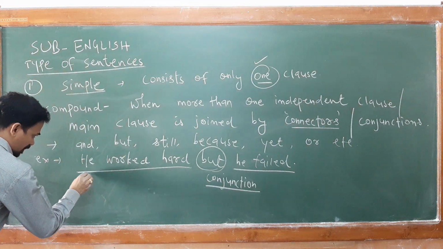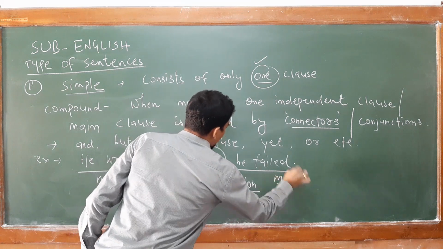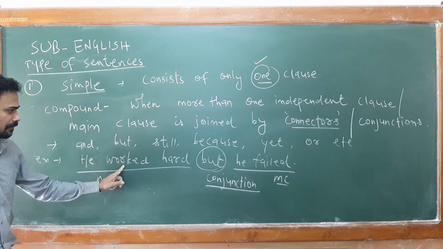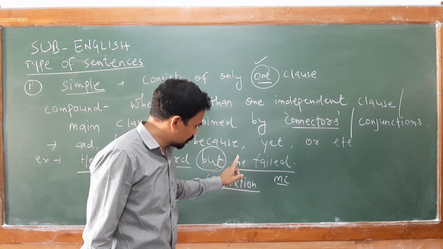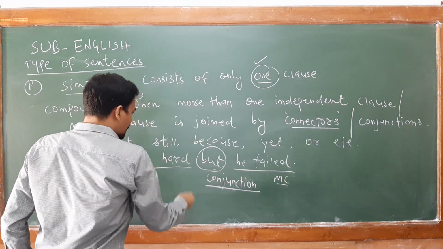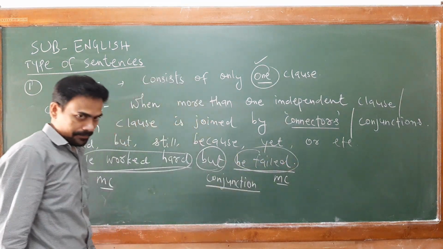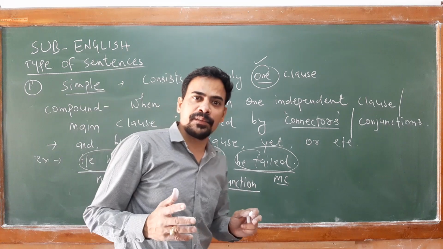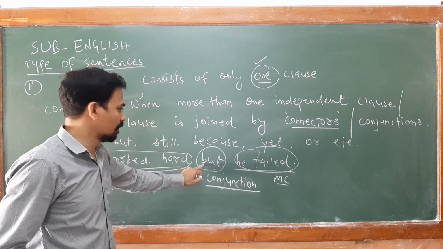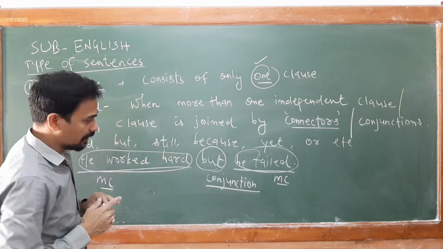Now this is one clause and this is your MC, main clause. This is also your MC, because you find one subject or pronoun plus one finite verb. Both these clauses are independent clauses. So in a compound sentence you will find two independent clauses joined by your conjunction.